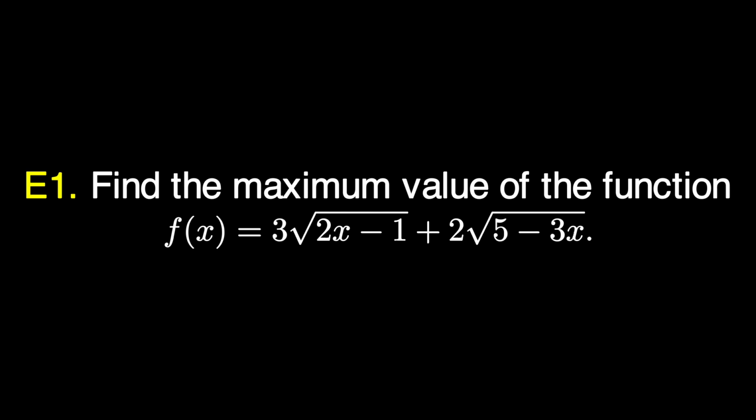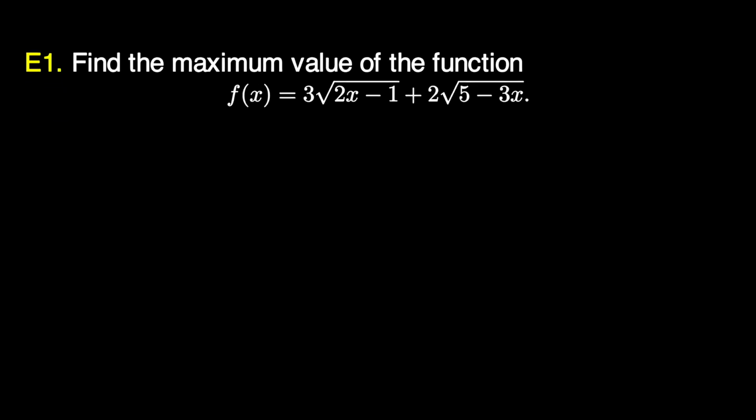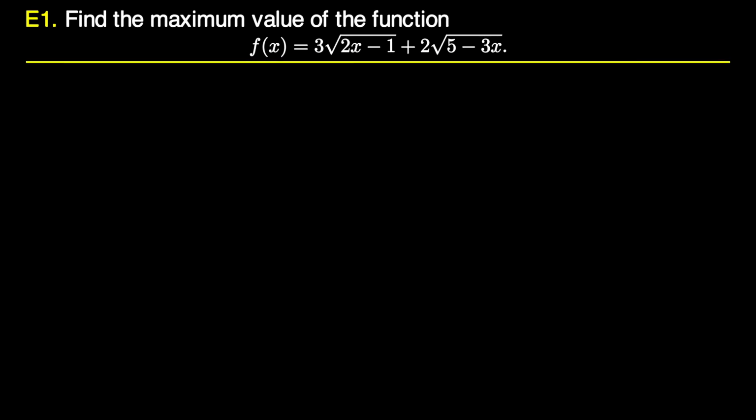What a coincidence! I was just advocating non-calculus solutions to find the range of some function, and we get the problem on finding the maximum value of the function f(x) is equal to 3 square root of 2x minus 1 plus twice square root of 5 minus 3x. Definitely we are not going to use calculus. I can assure you that the derivative will make this problem ugly, and I am sure, like me, you are a devotee of imaginative and beautiful work. Otherwise, there is no reason to stick with me so far.